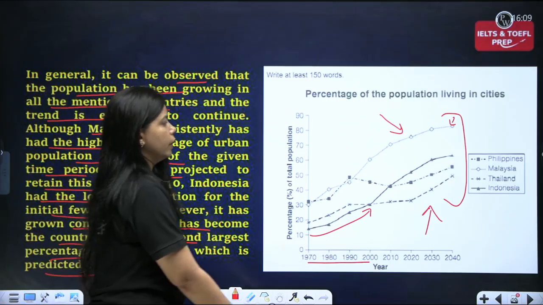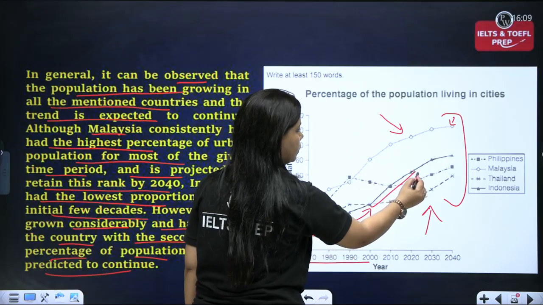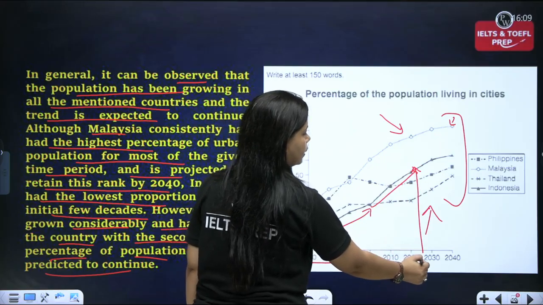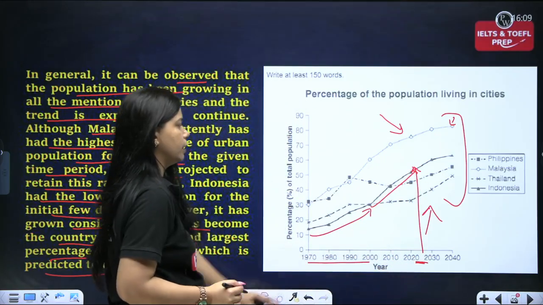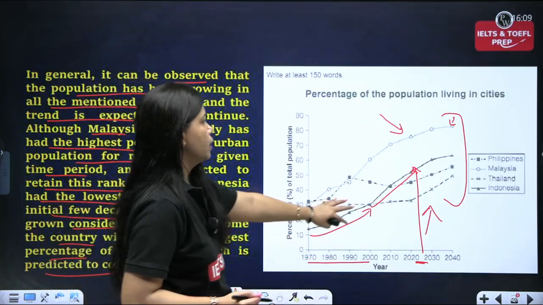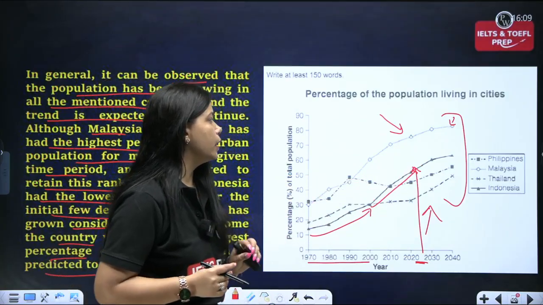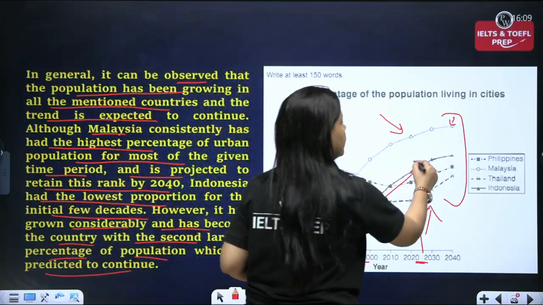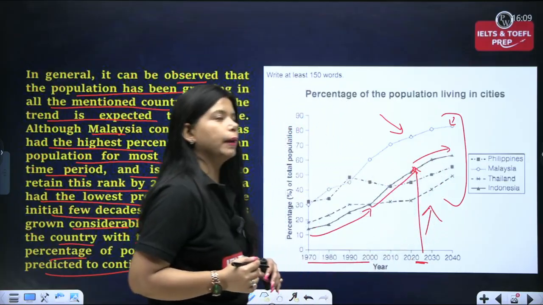Because we are considering 2025 here, we are using present tense. So it has become the country with the second largest percentage of population, and this trend is expected to continue.